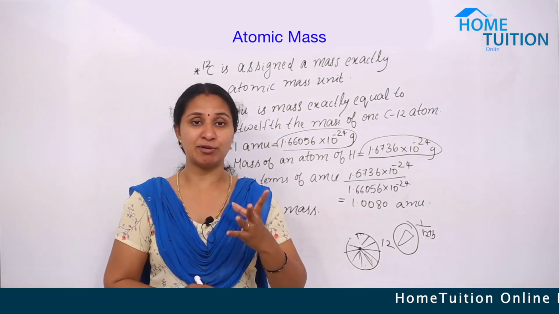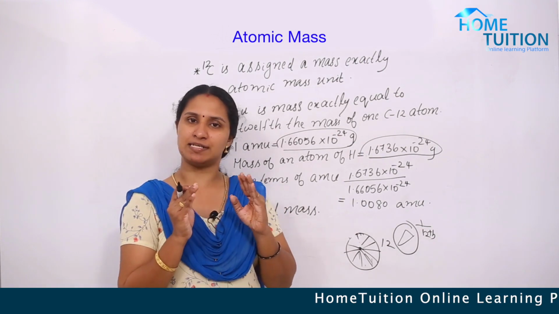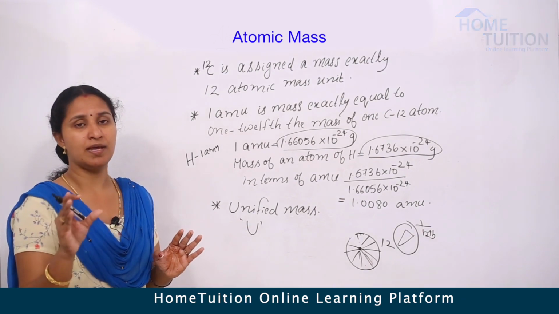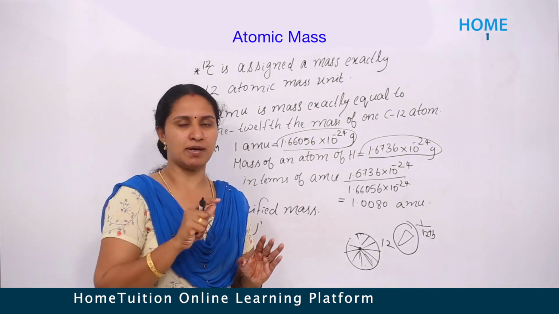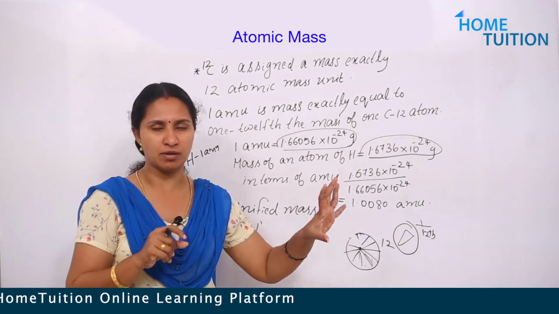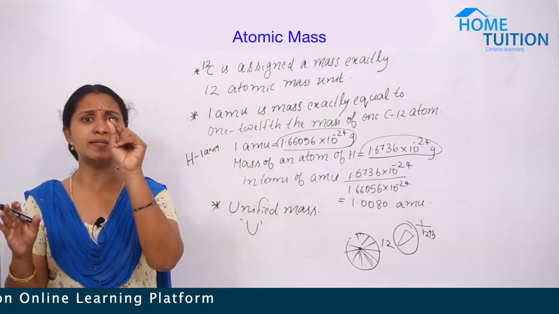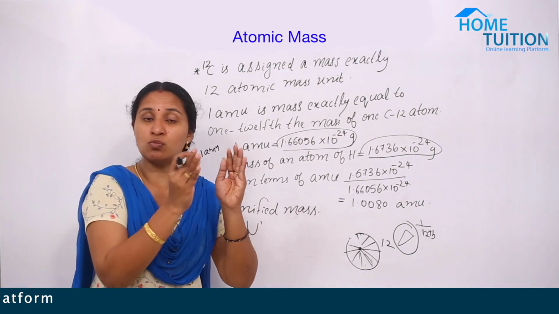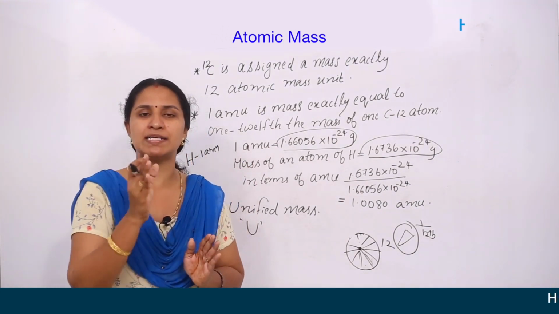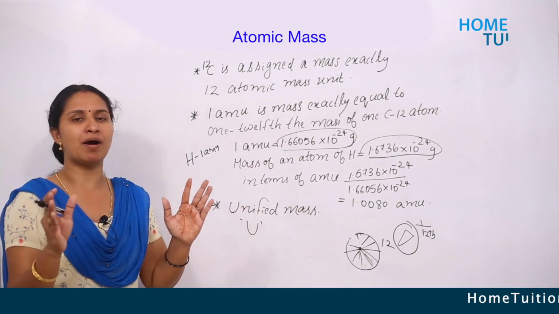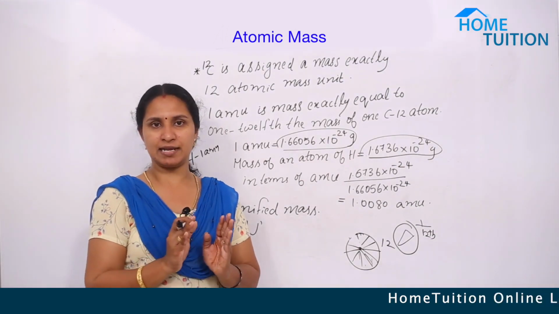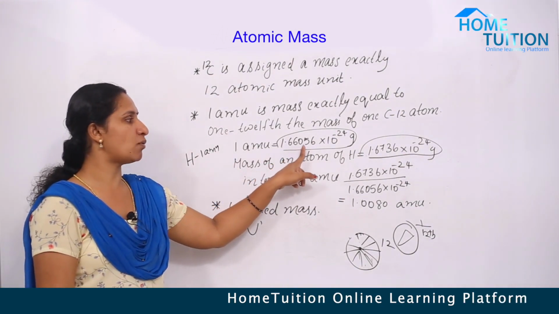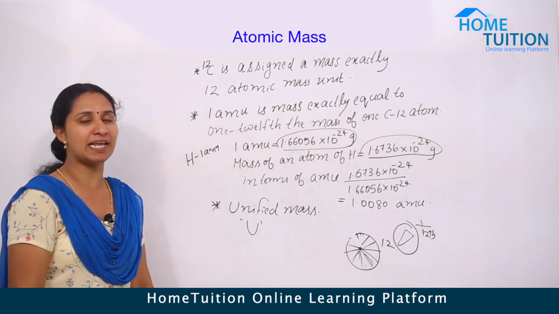For calculating atomic mass, we consider carbon 12 as the standard, and the mass of 1/12th of a carbon 12 isotope is equal to what? 1 atomic mass unit. We divide the carbon 12 into 12 equal parts, and we compare the mass of other atoms with that 1/12th part of the carbon 12 isotope, which is considered as the atomic mass of that particular element. Is it clear? And what is 1 atomic mass unit? 1.66056 × 10^-24 gram.